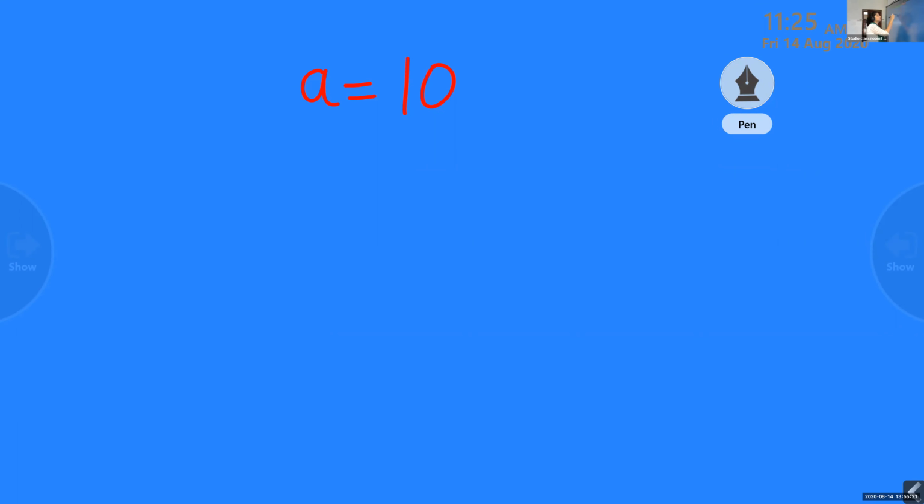Mohammed Irfan, B is equal to? The values I told: A's value 10, B's value 20, C's value 30, D's value 40. So B is equal to 20. Direct values I'm asking. C is equal to, Amal? 30. D is equal to? 40. So this is how you write in C++, C programs and all, even in math.